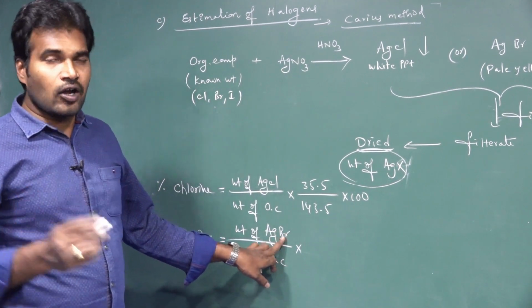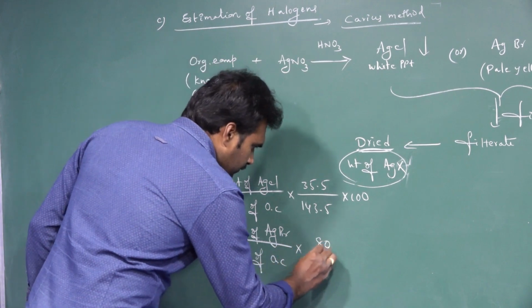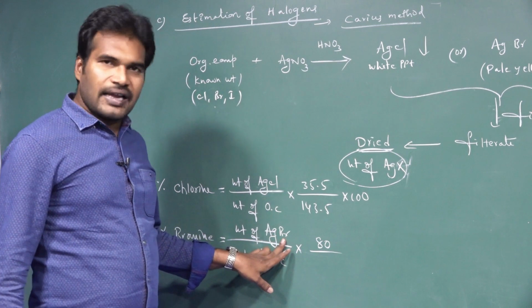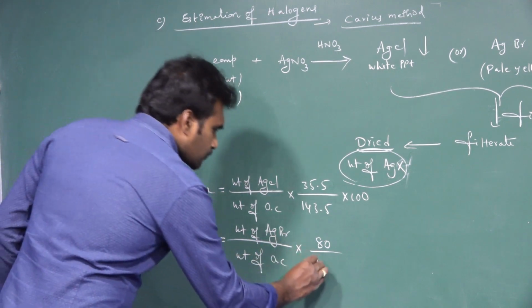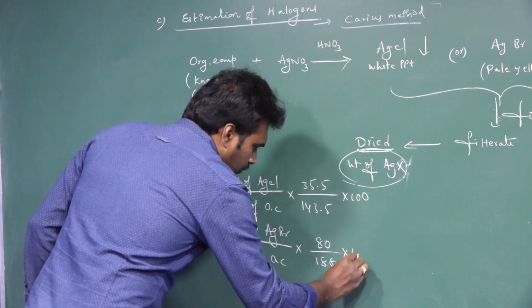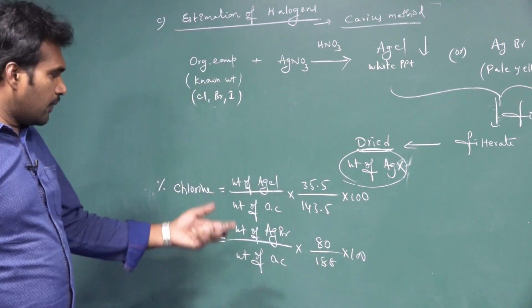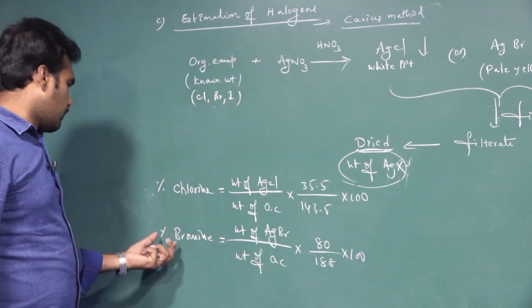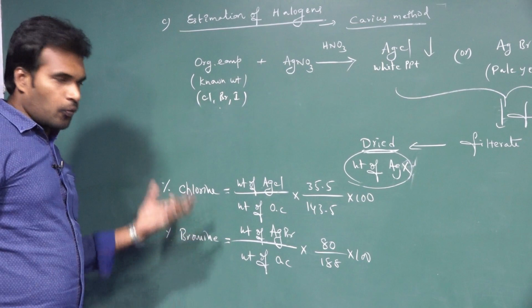Only one, and the atomic weight of bromine is 80. In AgBr, this is 108 and this is 80, so total 188, into 100. 80 by 188 into 100. So this is the formula for the percentage of bromine.